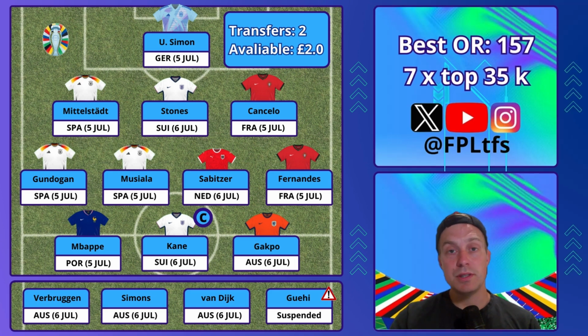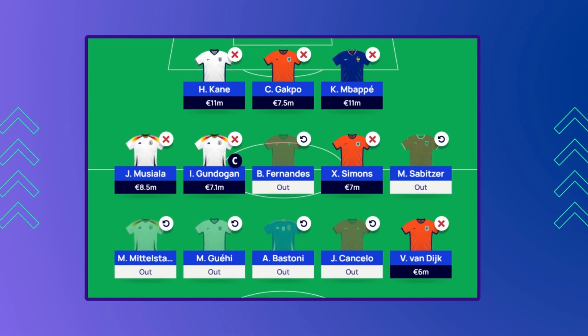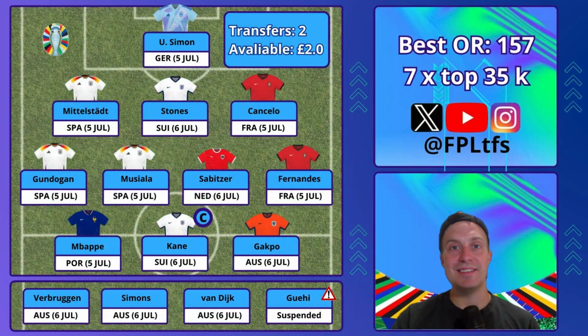What I do with the last couple of transfers, I will tell you in my next video, where I will also focus on midfield and forwards. I will try to single out a couple of good options in both midfield and up front before the deadline.